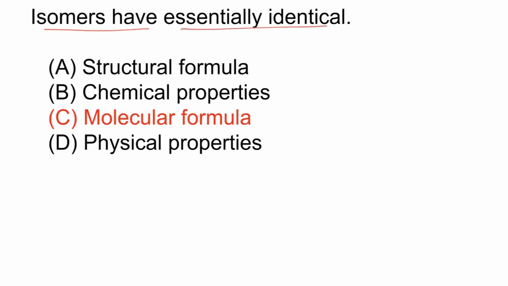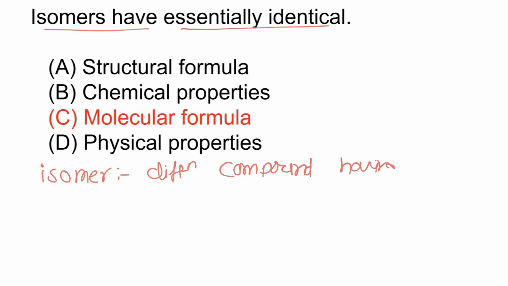In this question we have to find which is the essential condition for a molecule to be an isomer. If we consider the definition of isomer, isomers are different compounds having the same molecular formula.